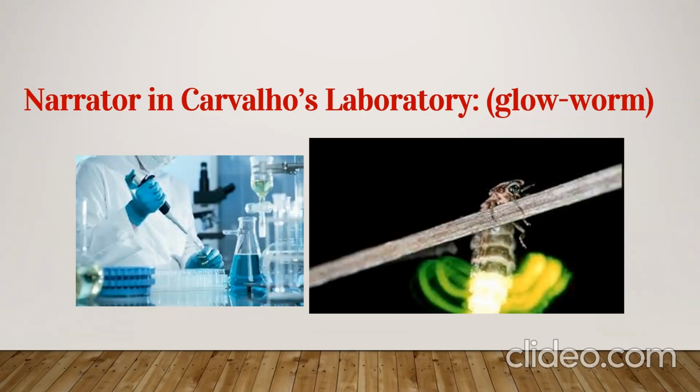According to Carvalho, Mandana has studied the habits of these worms. Then Carvalho touched the worm with a stick, and immediately there was a light in its tail. Carvalho told the narrator that next time he will explain how those lamps glow and emit light without any heat. So that was the second visit of the narrator to Carvalho's laboratory, where he has seen the glowworm, whose tail has the light.